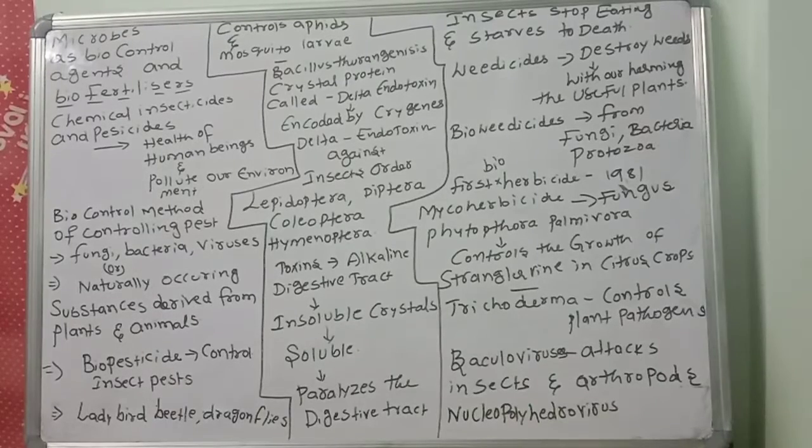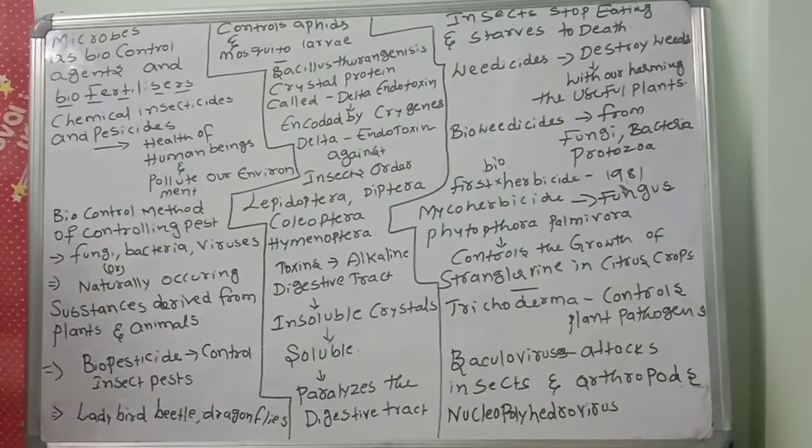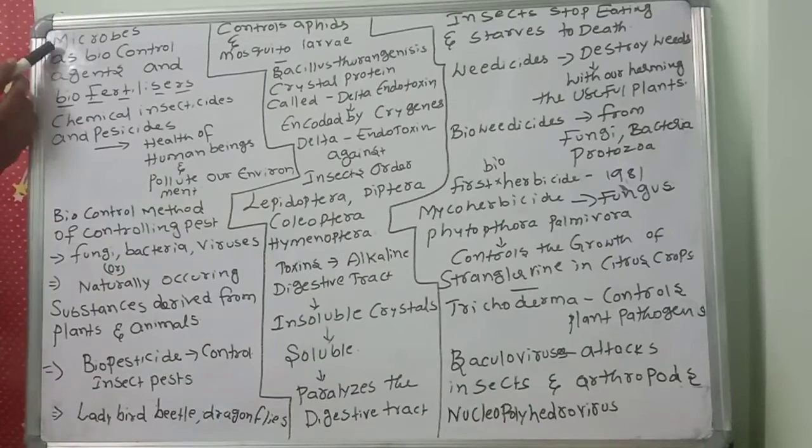Good morning, children. Today we are going to discuss microbes as biocontrol agents. You know very well that microorganisms are useful not only for alcohol preparation, microbial electricity production, biogas production, sewage water treatment and chemical uses like that. Even microbes are useful as biocontrol agents.